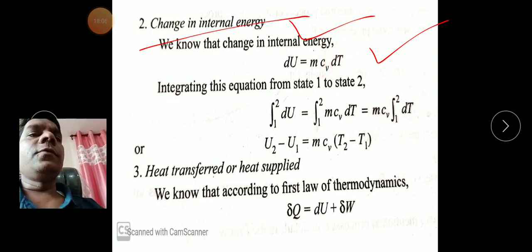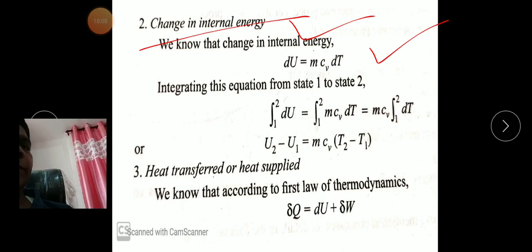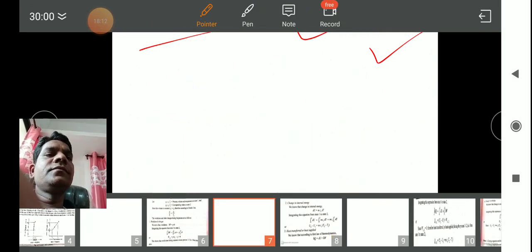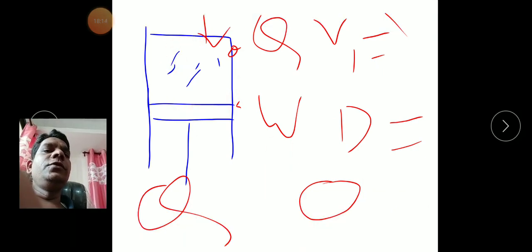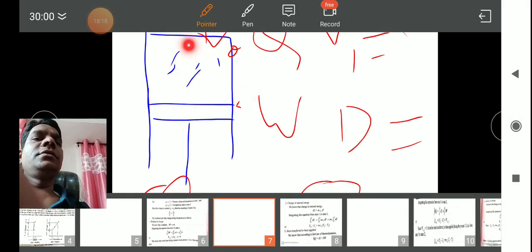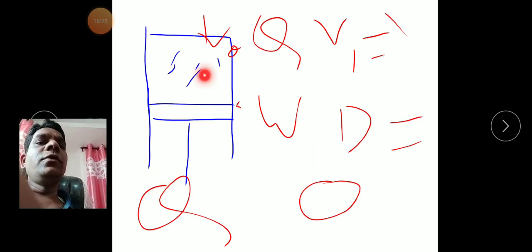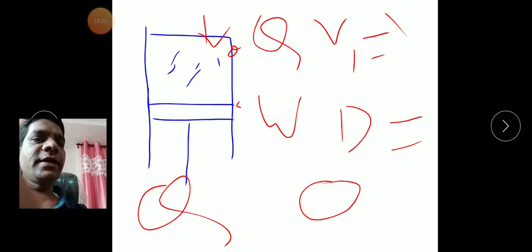The important point regarding internal energy is that when you supply heat, there is no change in volume, only the internal energy of the gas molecules will change.